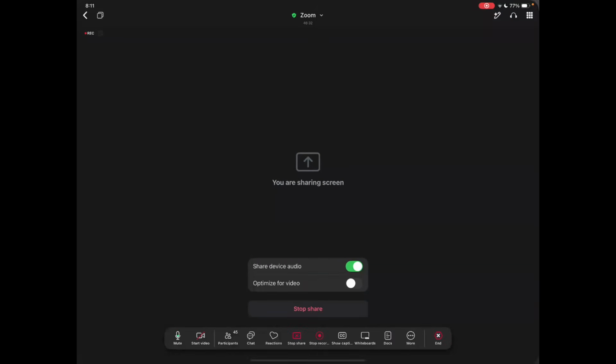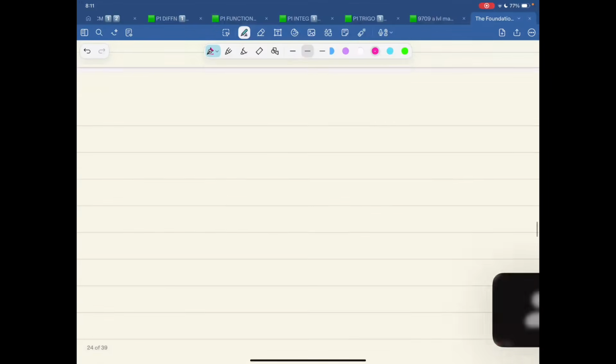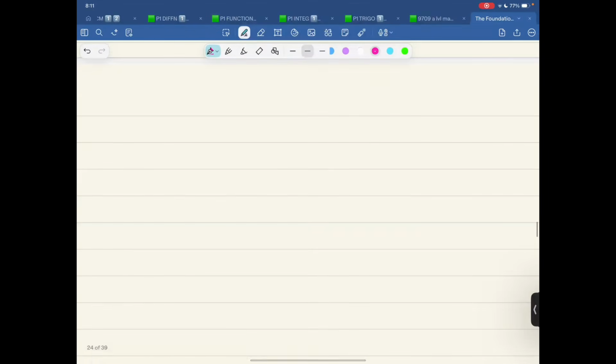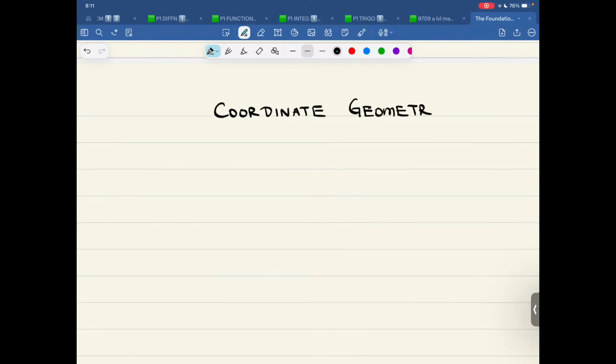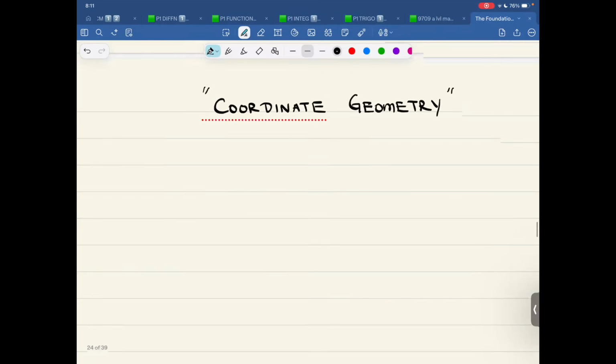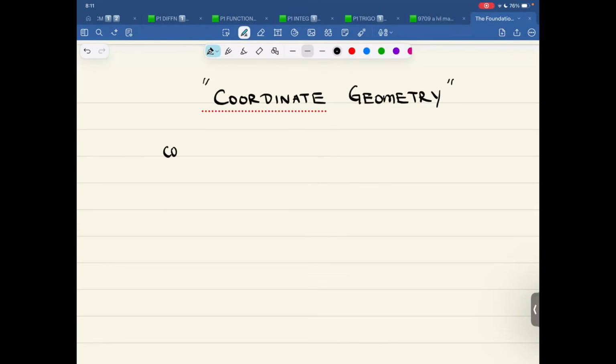So now let's talk about a bit of coordinate geometry. Something very, very harmless, very, very easy. Yes, it is, provided you're not making any mistake. Coordinate geometry may sound lame.